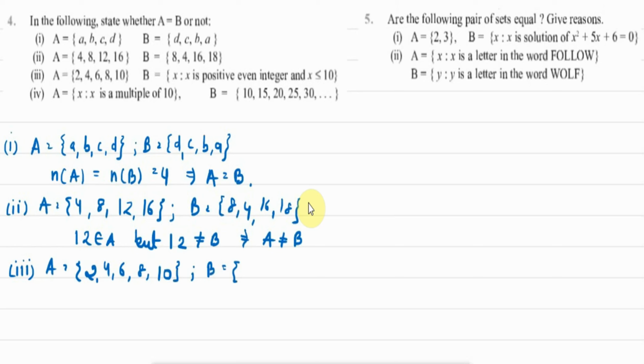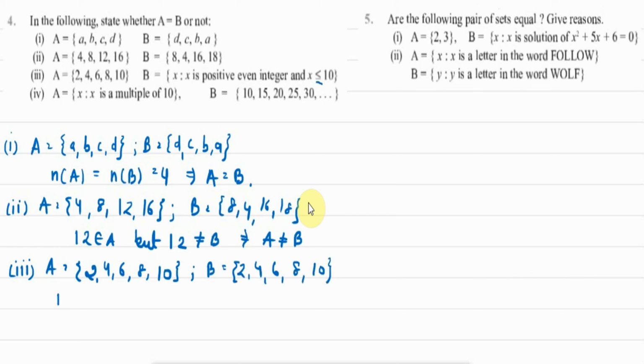Now it says x is a positive integer, so we will not include 0 because 0 is neither positive nor negative, right? So we'll begin with 2, 4, 6, 8, 10. Why have we included 10? Because it says less than or equal to, right? So we'll include 10 also.